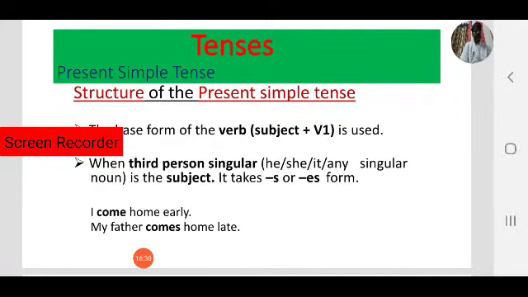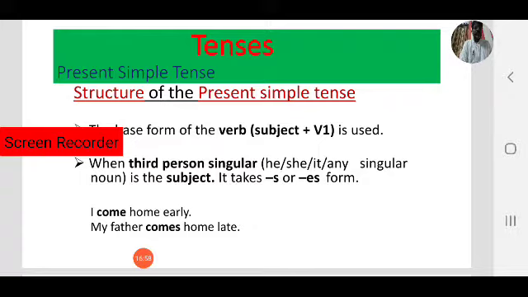Did, that is past, P2. Doing, that is present participle or V-ing form. Done, that is past participle. Like every verb, it has 4 verb forms. So coming to present simple tense, we use the base form or V1.